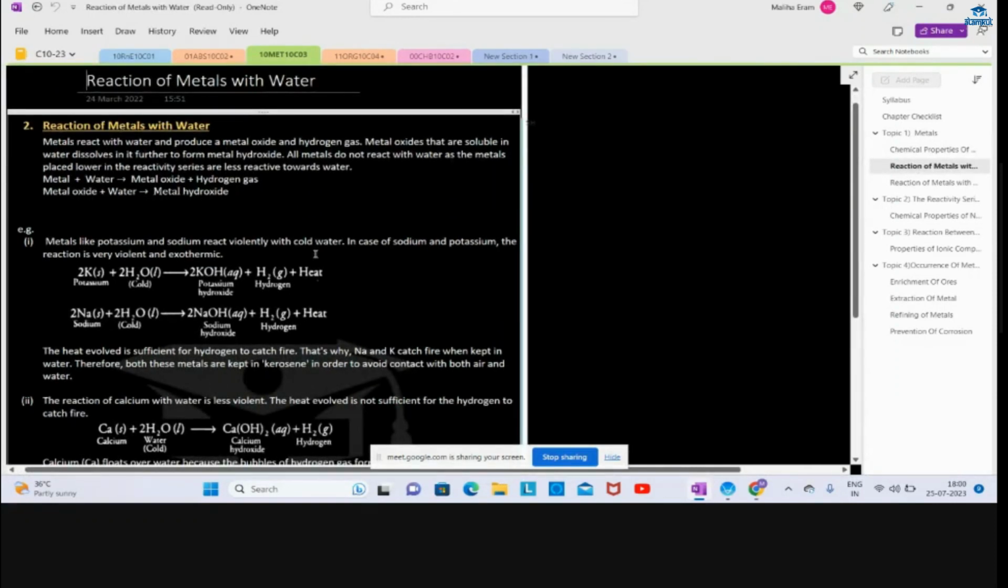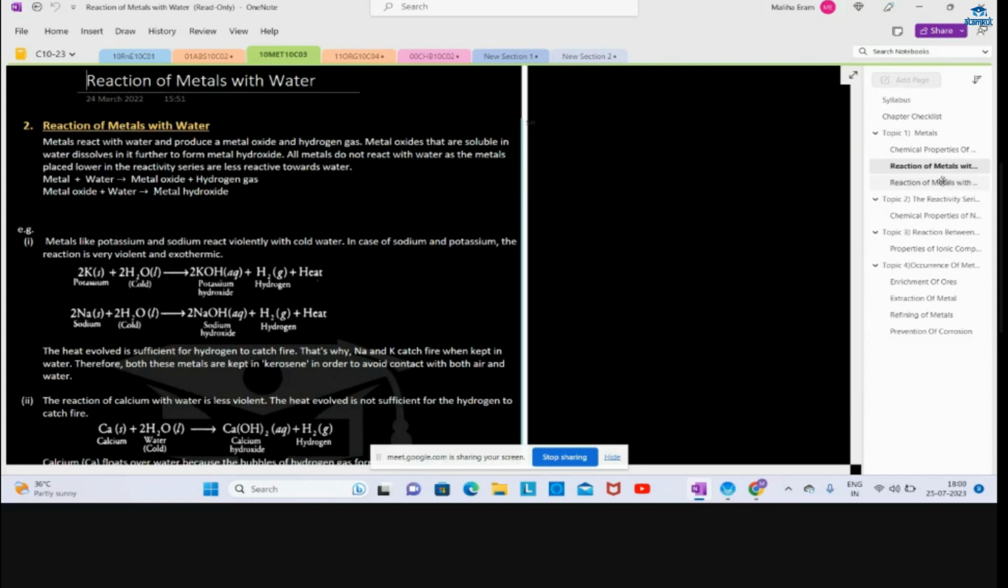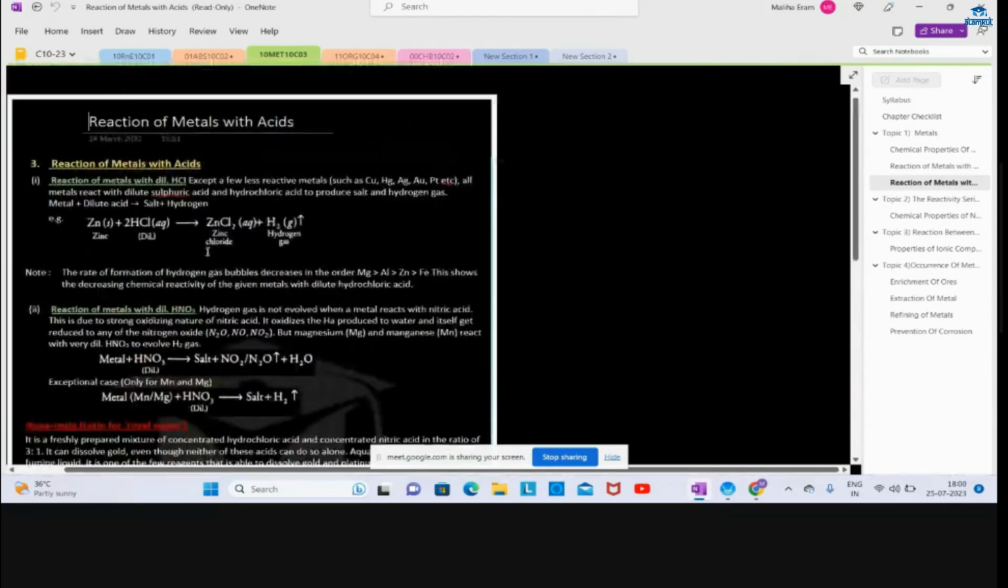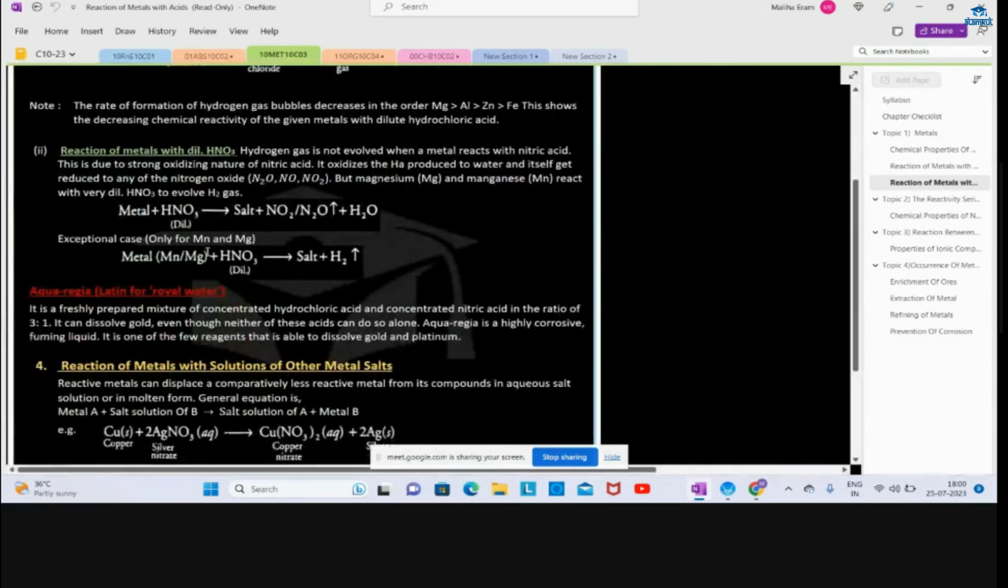So first is with oxygen, second is with water, and third is with acid. And fourth is with some metals with another metal. Metals with water, oxygen causes rust, right? Yeah, it causes rusting. We discussed this in the first chapter, chemical reactions and equations.